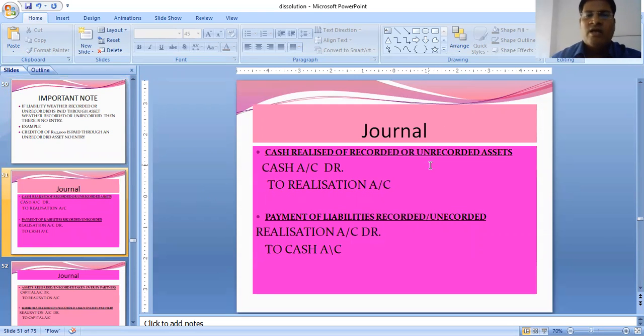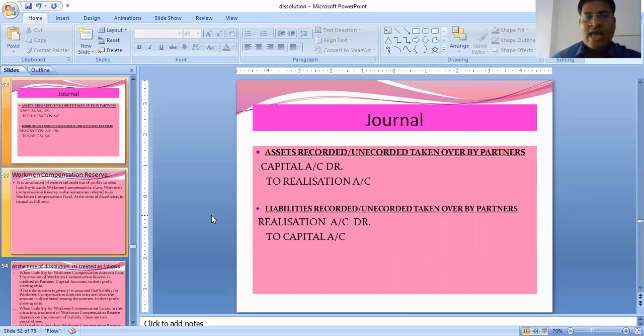Cash realized of recorded or unrecorded assets. Whether the asset is recorded or unrecorded, we know if cash is realized, cash to realization, whether recorded as well as unrecorded. For payment of liabilities, if mentioned, then realization to cash, because liability to cash. We don't write liability over here also. Next, an asset recorded or unrecorded taken over by partners, then instead of cash, we will use capital account. Capital account of the partner to realization account, meaning to asset. Similarly, if the liability is being paid by the partner, then liability account to capital, but we don't write liability, we write realization account to capital.